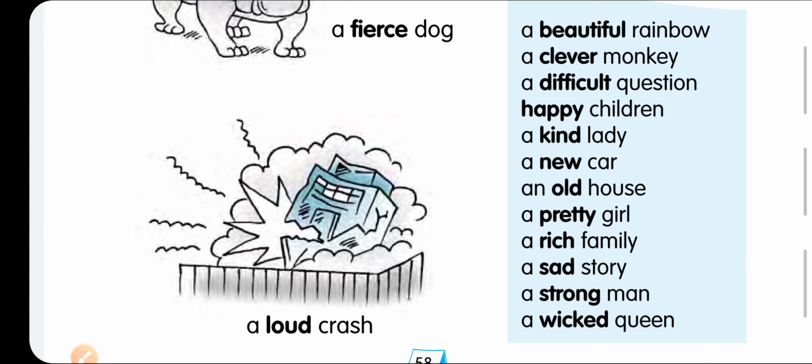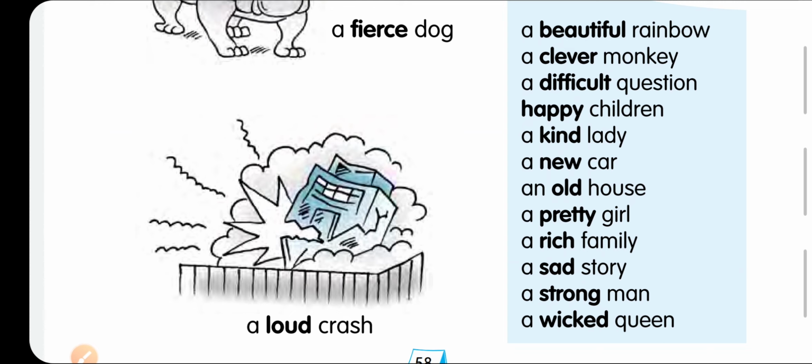How are the children? They are happy. How is the house? It is old. How is the man? He is strong. How is the queen? She is weak. How is the crash? It is loud. So all these are describing the quality of the object.